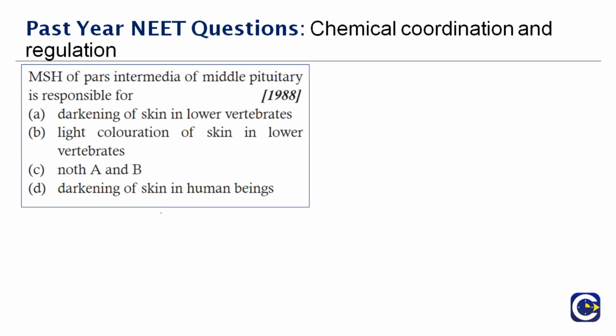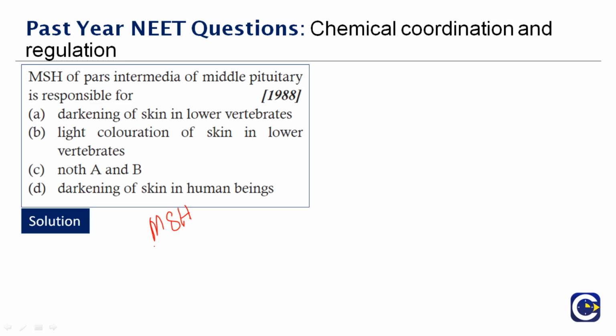Next question here. MSH of pars intermedia of middle pituitary is responsible for dash. What is it actually? Melanocyte stimulating hormone, simply abbreviated as MSH, or you can call it melanotrophin, is secreted by the intermediate lobe of the adenohypophysis of the pituitary gland in the mammals.